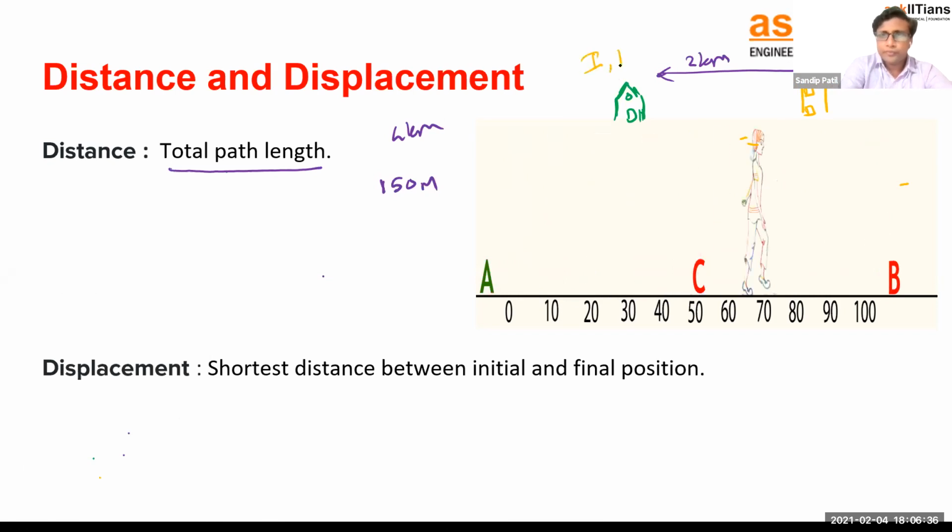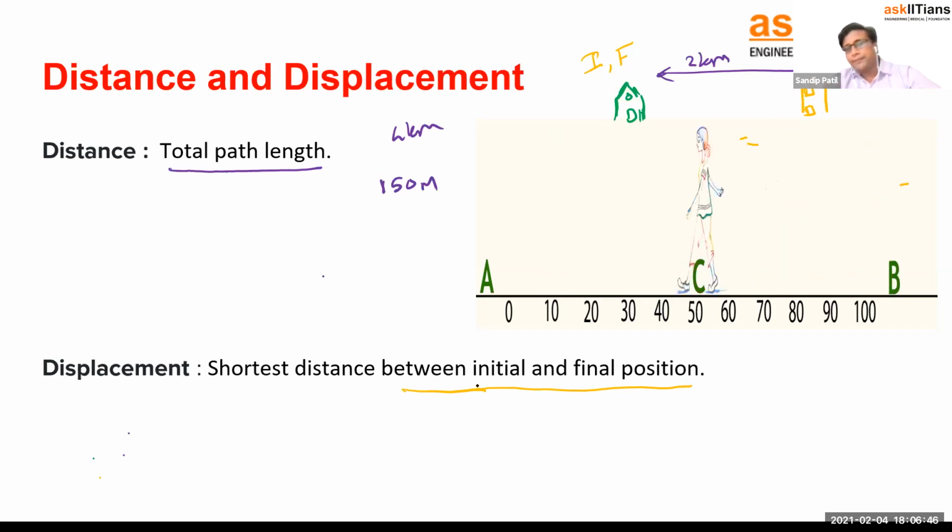Initial point is also home, right? So displacement is what? Initial and final position. In this case, initial and final position are the same. So what is the displacement? 0. Your displacement in this case is 0 kilometers. Remember, obviously you have traveled 4 kilometers on your bicycle. Still we are saying you haven't traveled anything. Rather, your displacement is 0. Displacement is 0 means you didn't go anywhere. You came back to your original point.